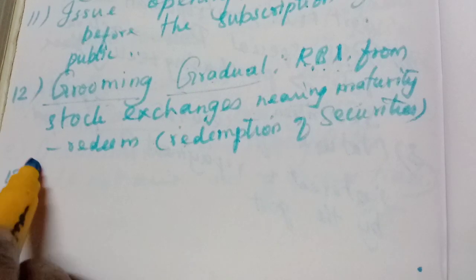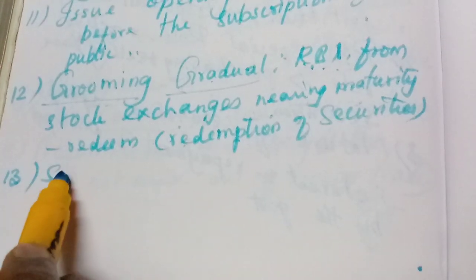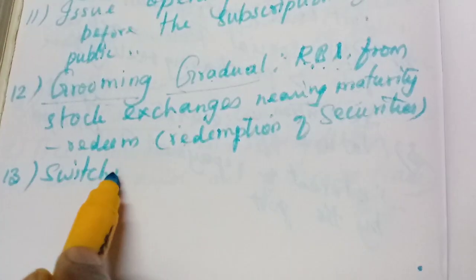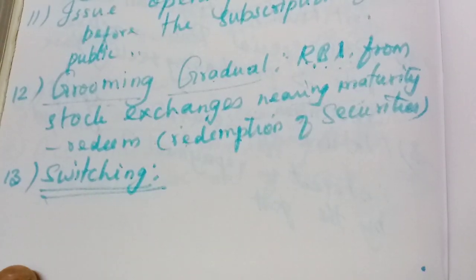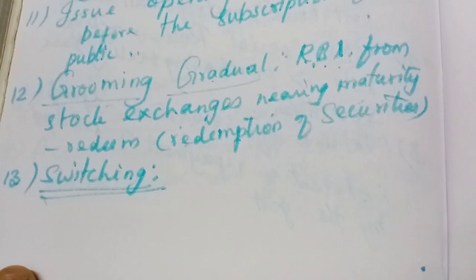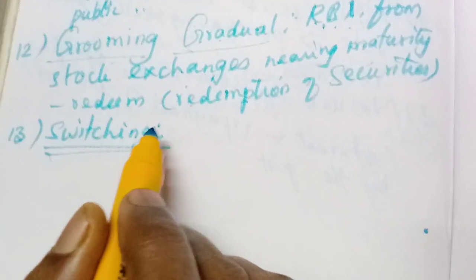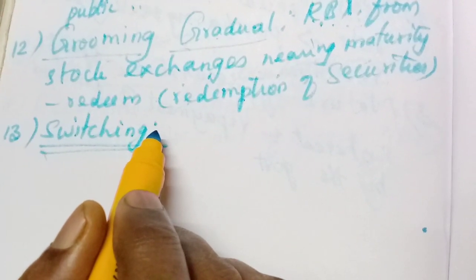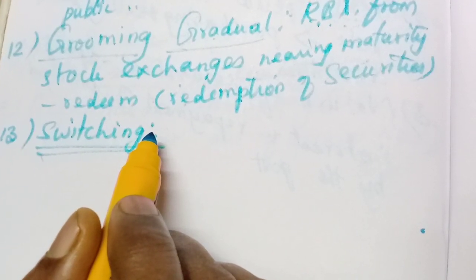Then the 13th point is switching. Switch on the light, switch off the light, not that one. Here it is a little different. Here switching means moving from one thing to another.